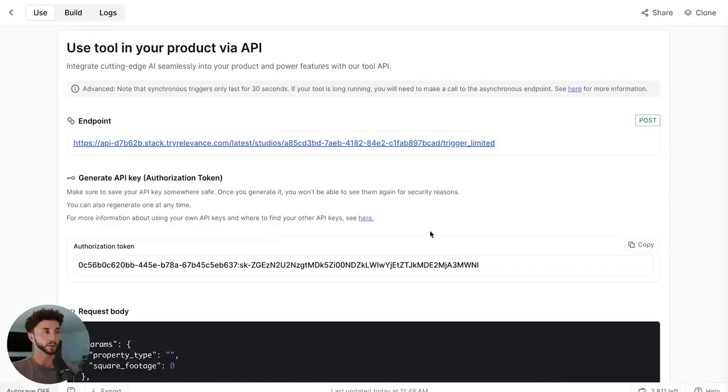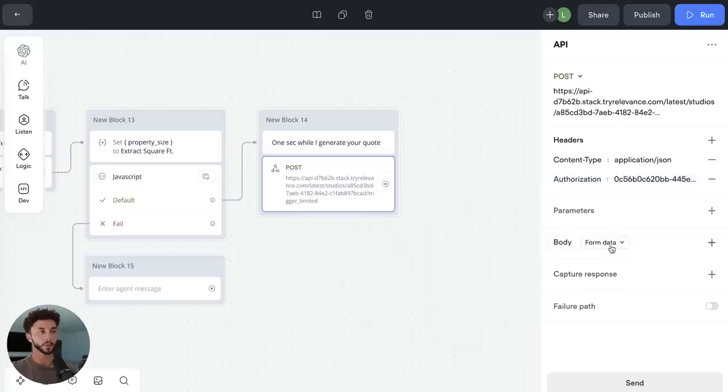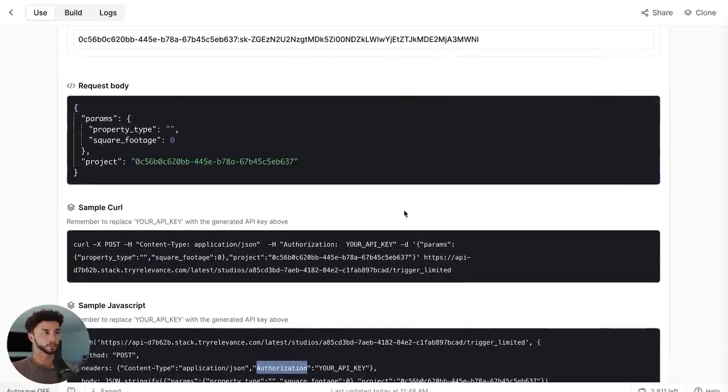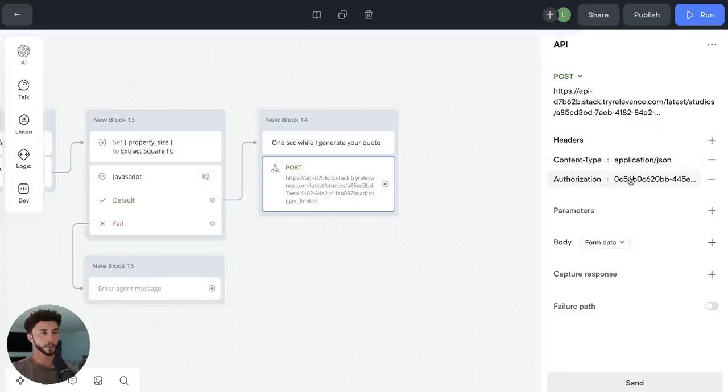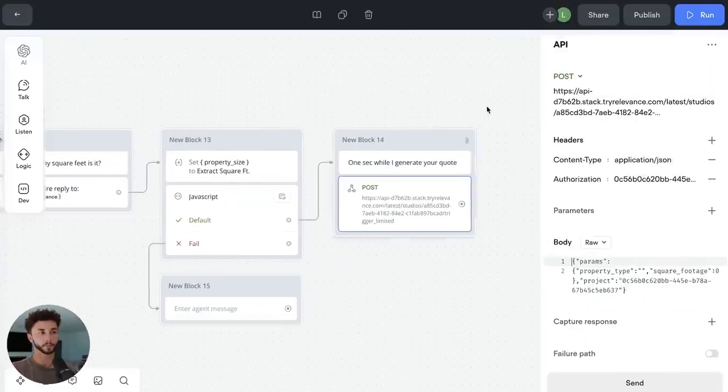So then we can go back to Relevance. We can get our API key. And now to set up the body of the request, which is this, we can copy this and change this to raw, and we'll paste this in. We have the params, or the inputs in this case, the property type and square footage for the tool. And what we want to do is insert the variables that we've got over here into these. So we can go inside these quotations here, and we can go property type in this case. And then for square footage, we can go property size.